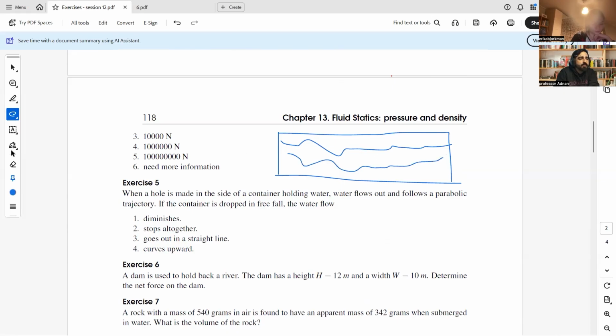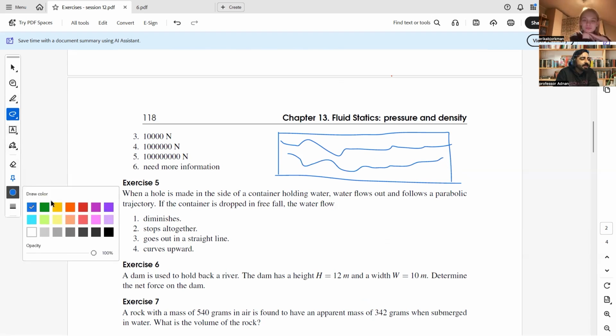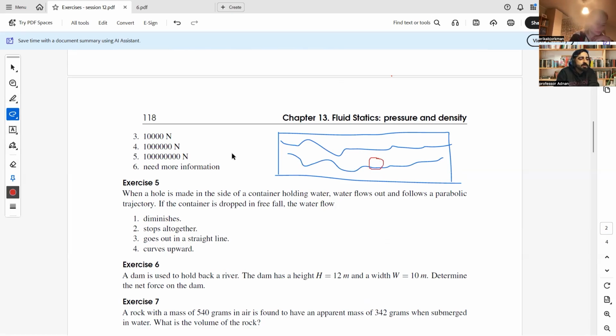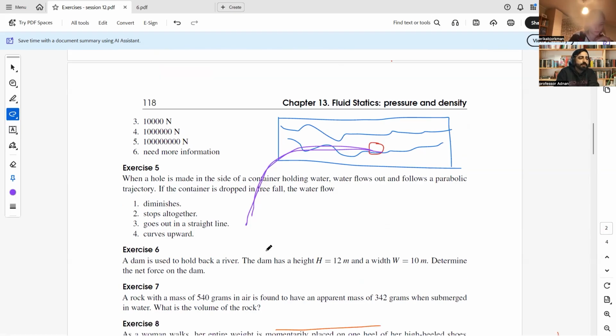It is a very bad container according to the drawing. Now you need to create a hole in it. Suppose this is the hole. From this hole, the water will come out in the shape of a parabola downward. That is the first part.